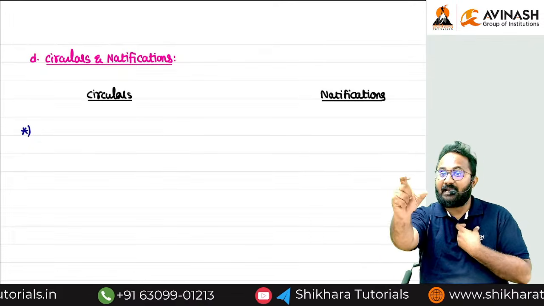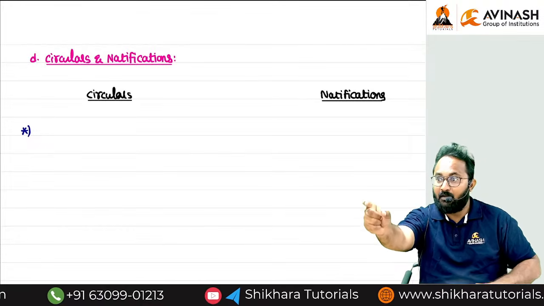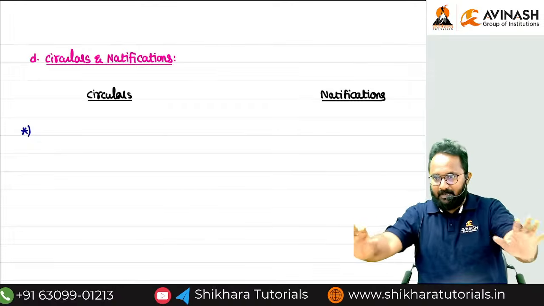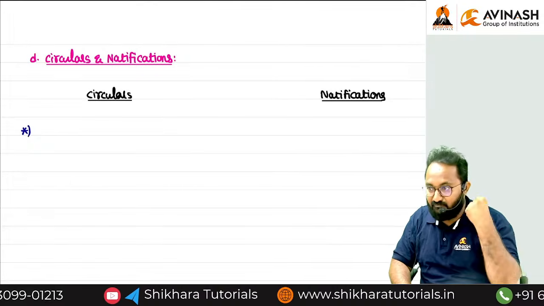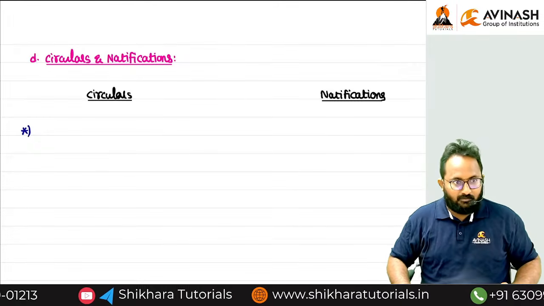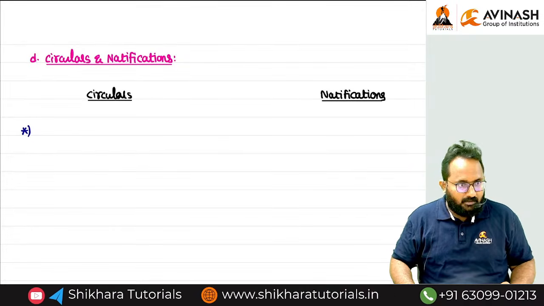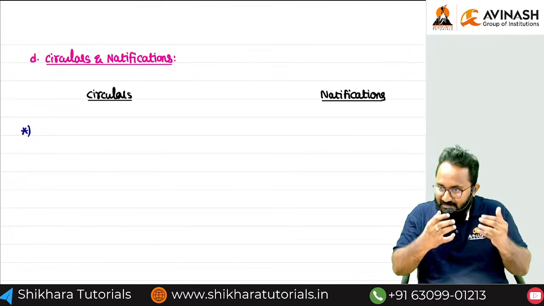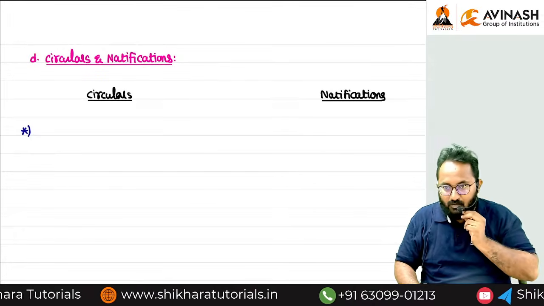The doubts clarification will be done by CBDT by using what? If any taxpayers have doubts over any provision, CBDT comes with the circular.